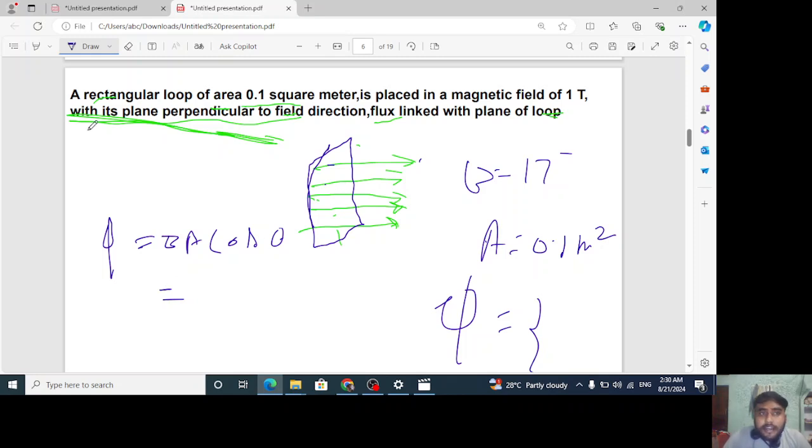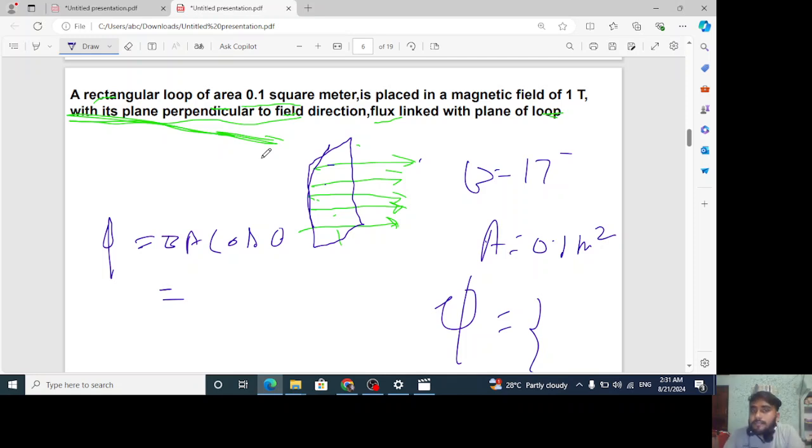So now here it is written that with its plane perpendicular to the field, means the plane of this rectangular loop is perpendicular to the field. So now in this case, the field is this, its plane is this. This is the plane which is perpendicular to the field exactly. Whenever it says that a plane is perpendicular to the field, just keep in mind that the normal of that loop will be along the direction of the field. Or if you are confused with this, then you can remember it like this: the plane is perpendicular to the field, meaning the rectangular loop will look perpendicular to the field.